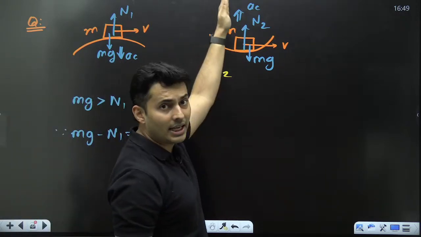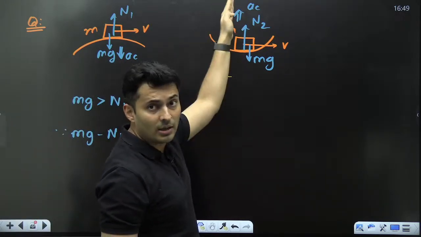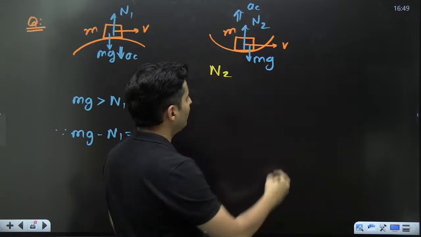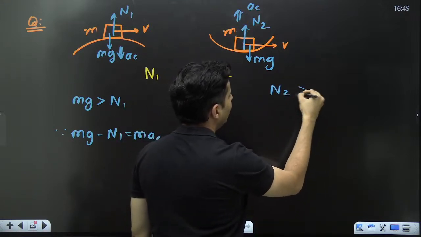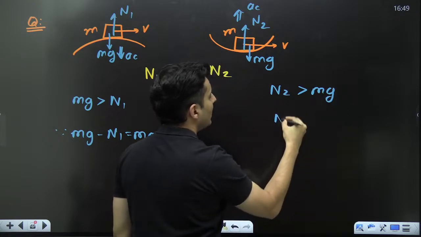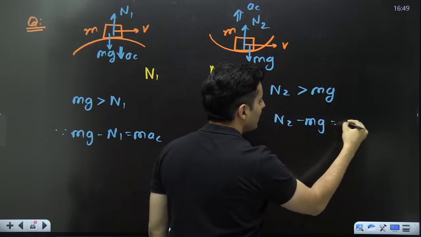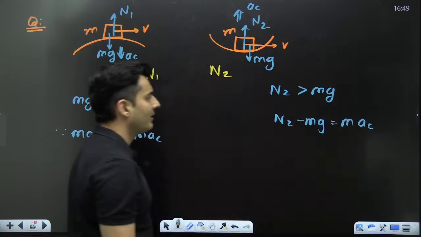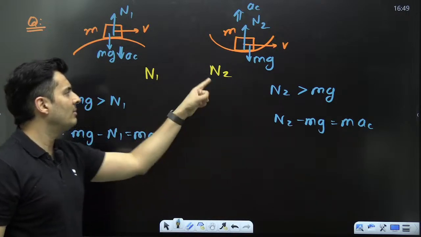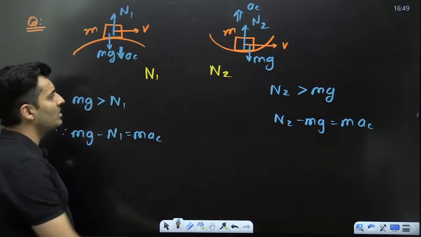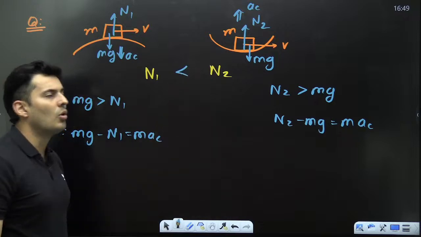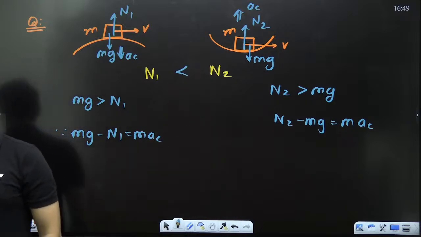Here it is accelerating up. The center is up, so the centripetal acceleration will be up. Therefore it has to be that N2 is more than mg, because N2 minus mg is equal to mass times centripetal acceleration. So if N2 is more than mg and here N1 is less than mg, obviously N2 is more than N1. You can see that right over here.